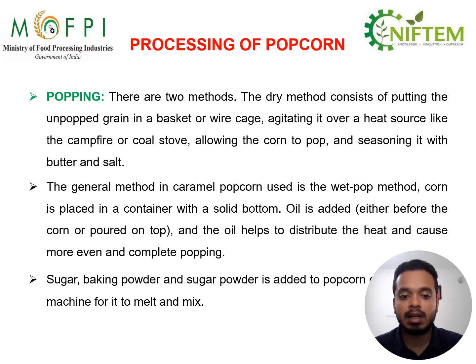Corn is placed in a container with a solid bottom. Oil is added, and the oil helps to distribute the heat and cause more even and complete popping. So the two methods used are dry popping and wet popping. In wet popping, we use oil.